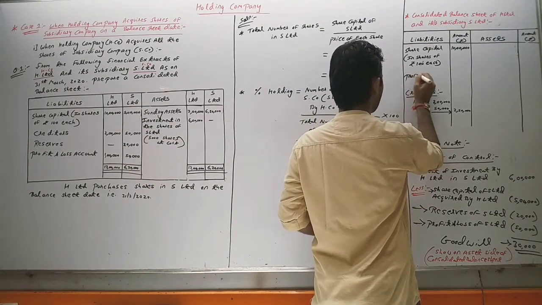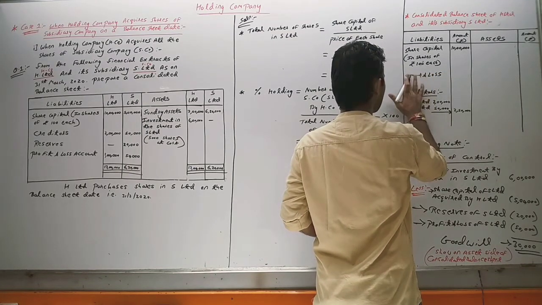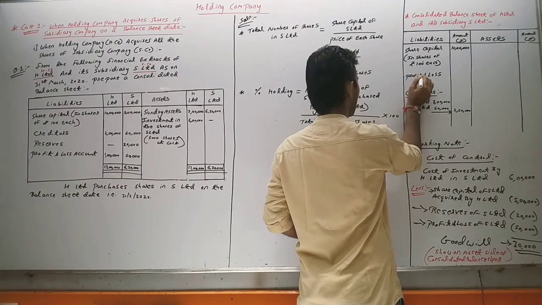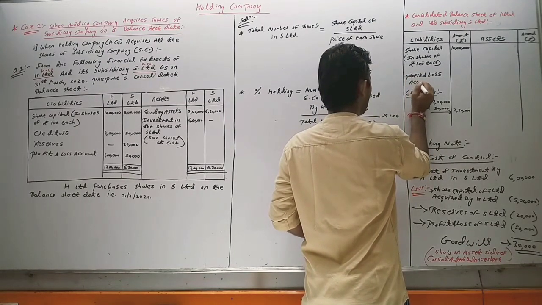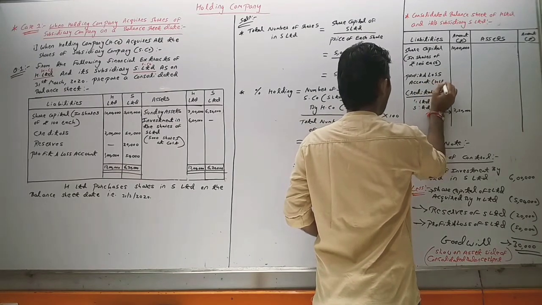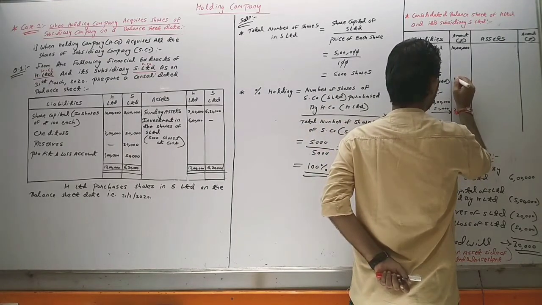So profit and loss account of whom? H Limited. How much is this? 1 lakh.